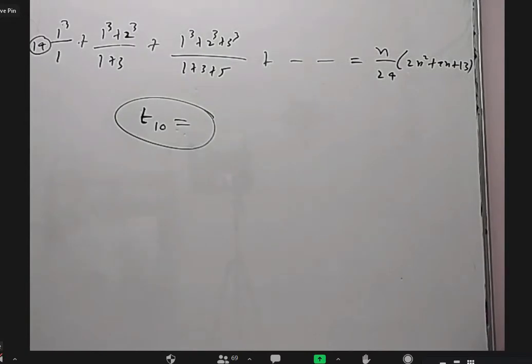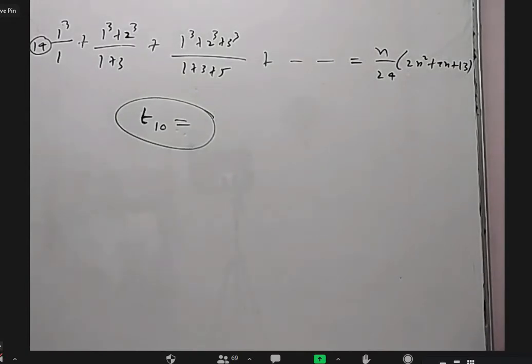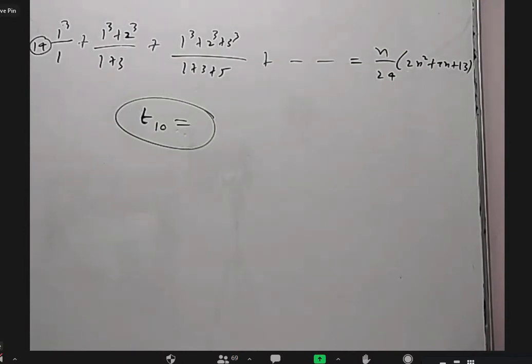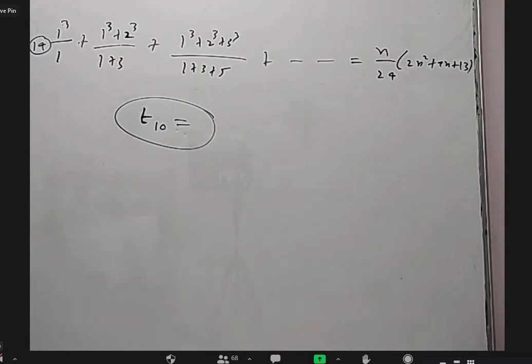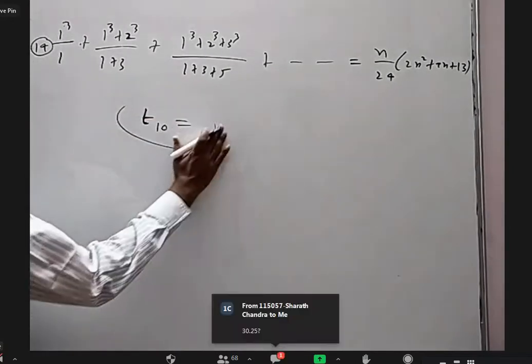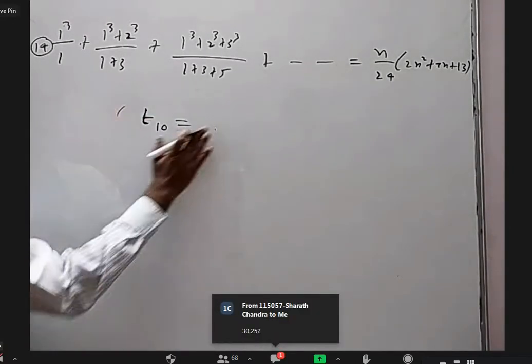Sir, is it 59 by 4? 59 by 4. Okay. Sir, 121 by 4. Okay, somebody is out. Sorry, I said I want it as a natural number, but it's not a natural number, it's a fraction, a rational number. Yeah, I think it is 121 by 4.